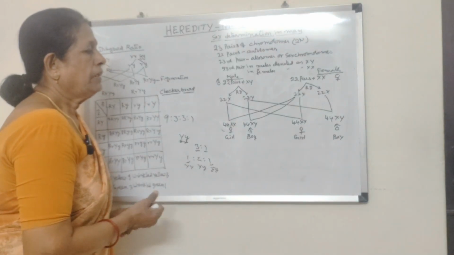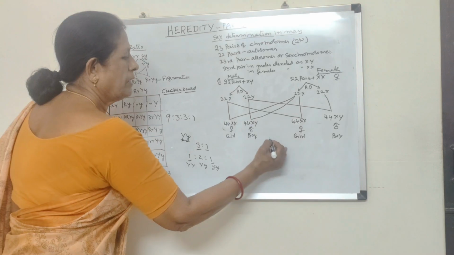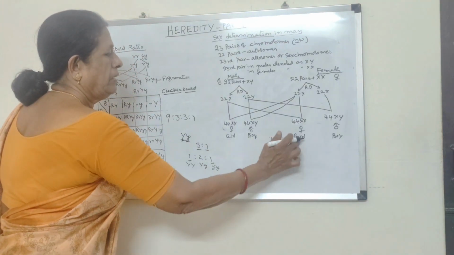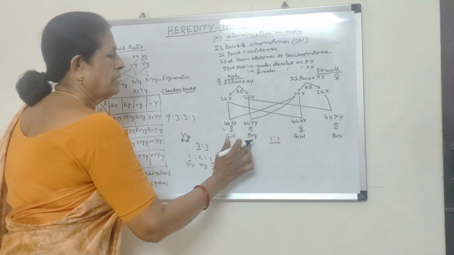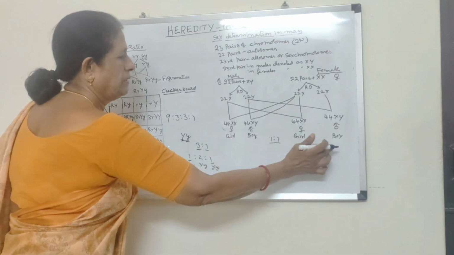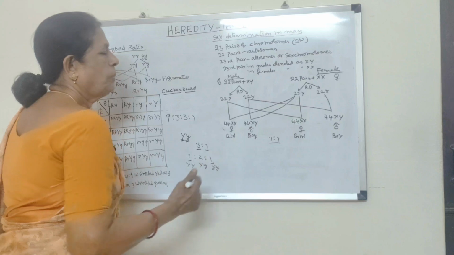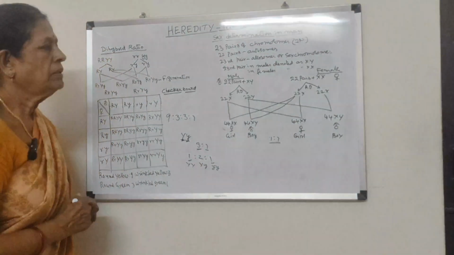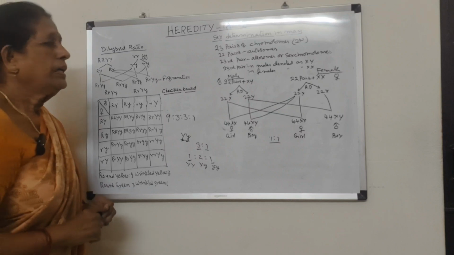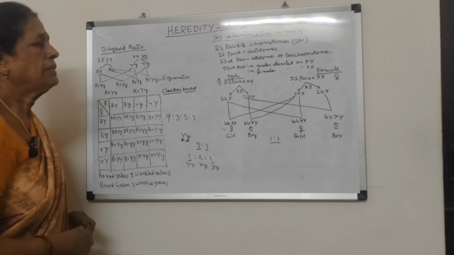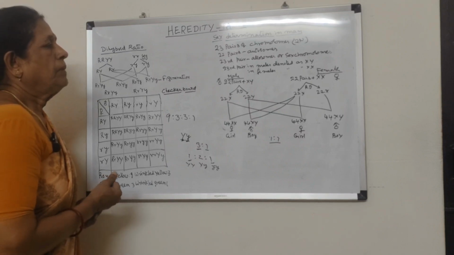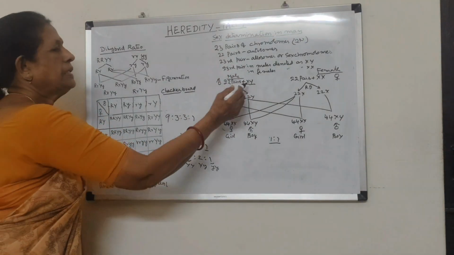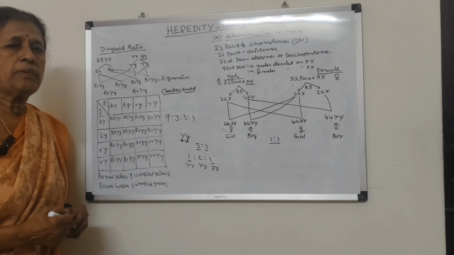So that is how, here you can see, there are chances for the formation of male and female child in a 1:1 ratio. You can see here two parts for the chance of formation of a girl child, and here two parts for the formation of a male child. So that is how sex is determined. What determines the sex of the baby is the allosome or sex chromosome present in the male.